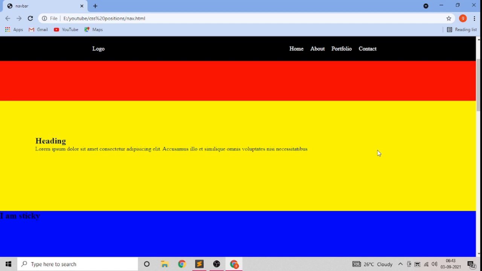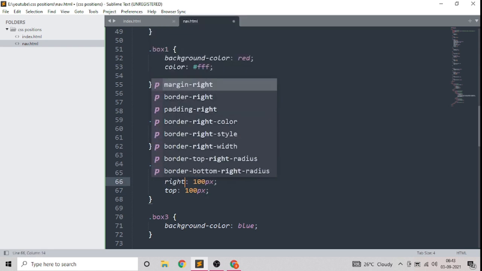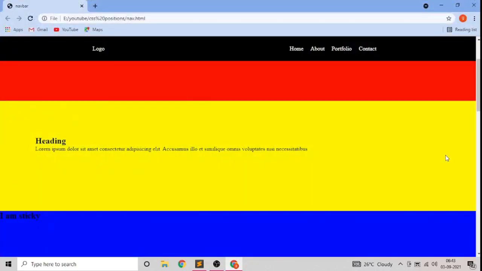It is aligned as per your given parameters. If you want this div somewhere here, like 100 pixels from the right and 100 pixels from the top, then you give the property right of 100 pixels. It means it will be at a 100 pixel distance from the right. Now see, it is at a 100 pixel distance from the right.